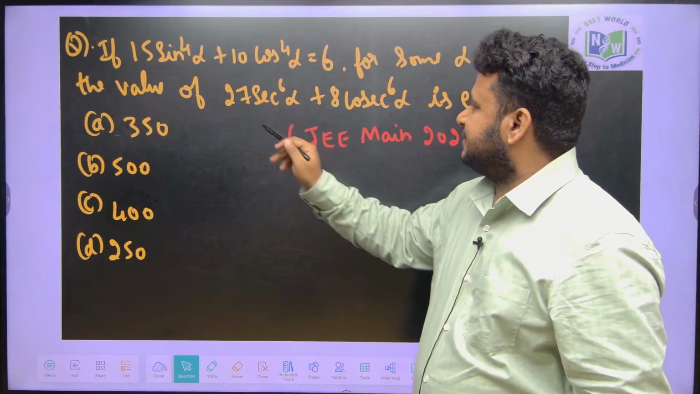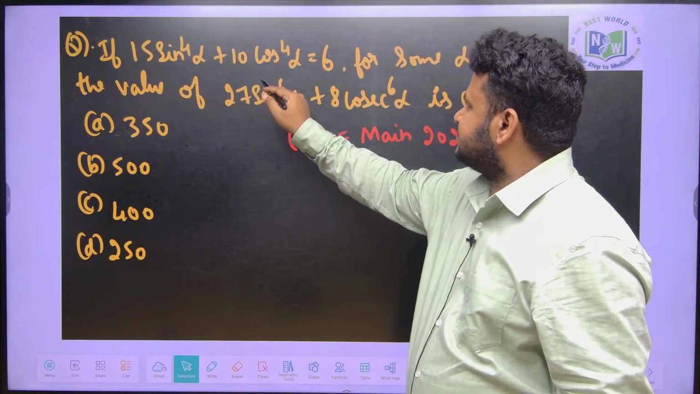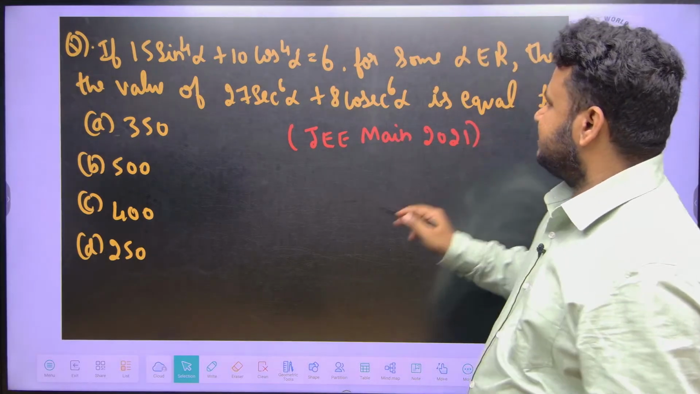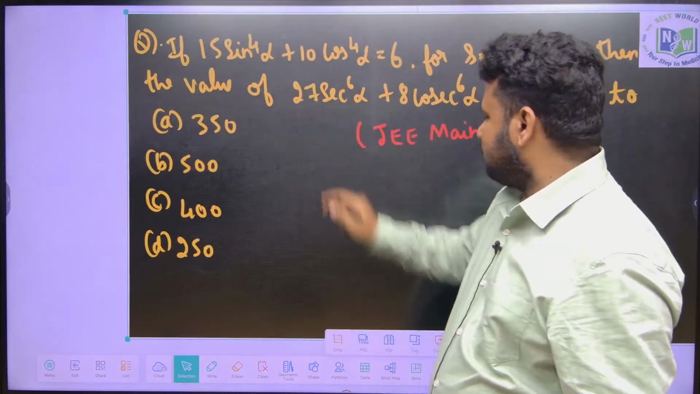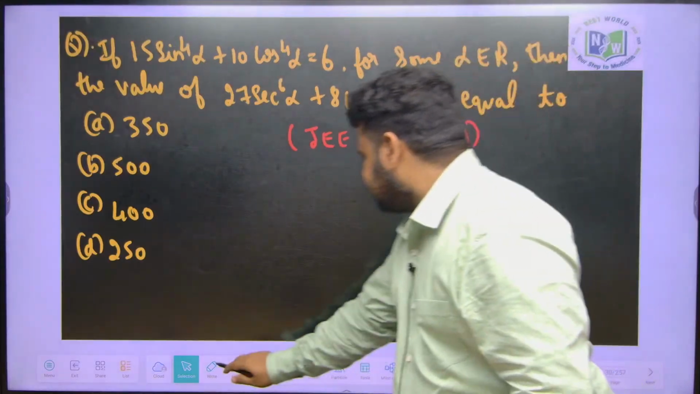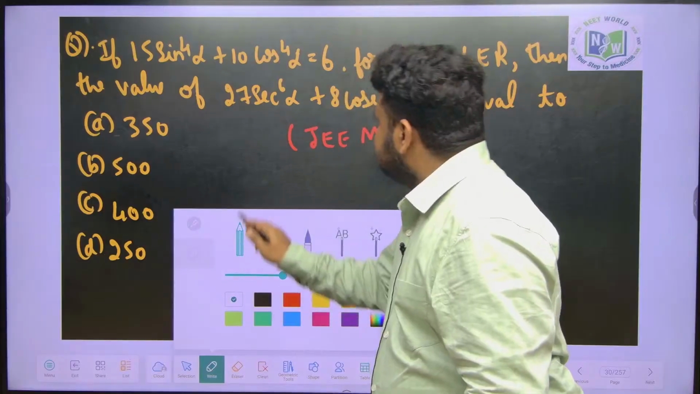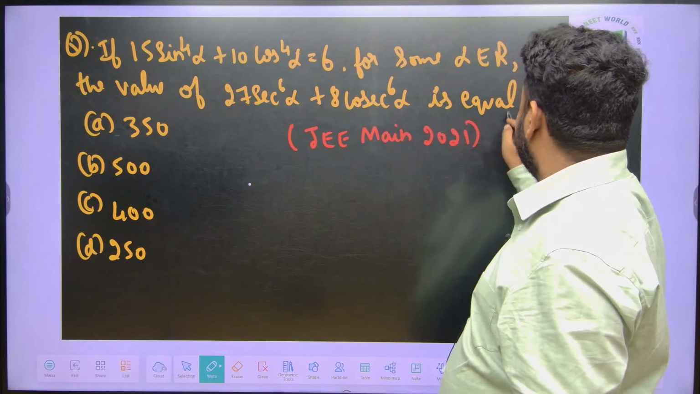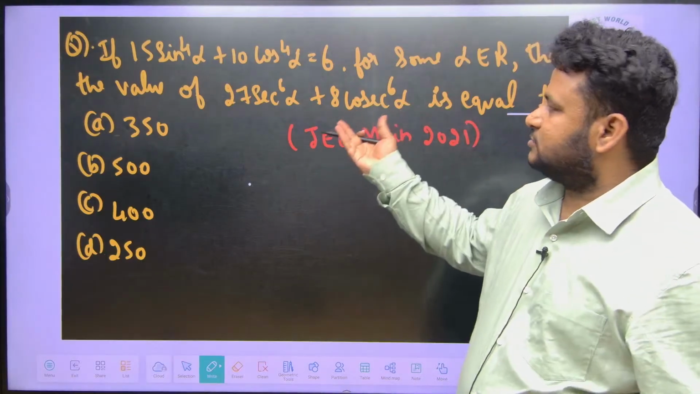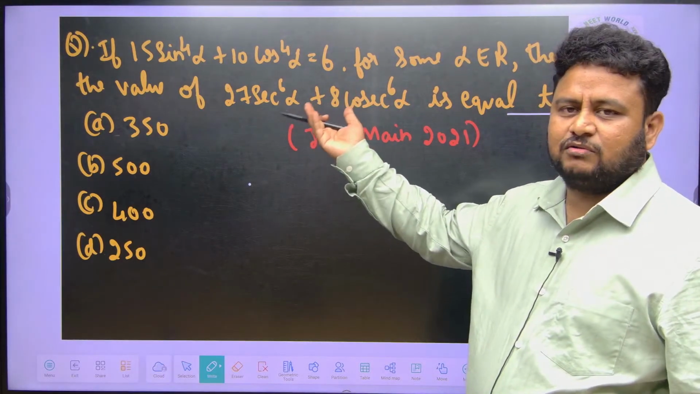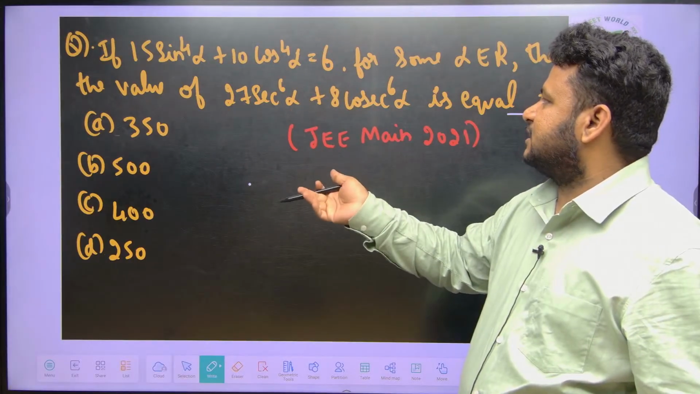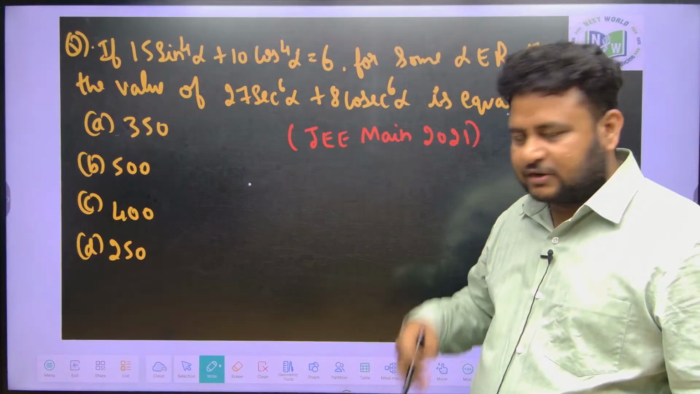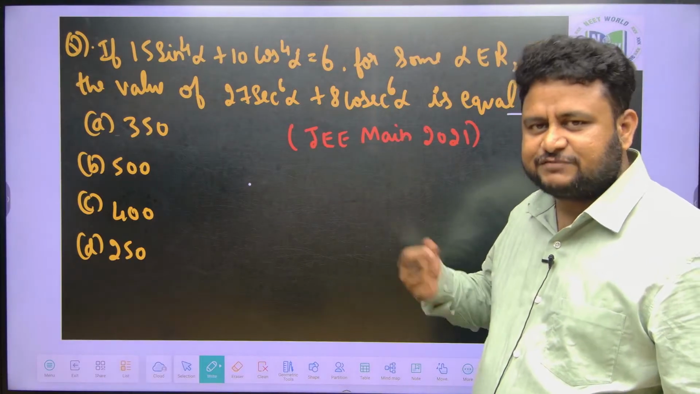They have given: if 15 sin^4 alpha plus 10 cos^4 alpha is equal to 6 for some alpha belonging to real numbers, then the value of 27 sec^6 alpha plus 8 cosec^6 alpha is equal to what they are asking. So here also we just apply what we know: sin power 4 and cos power 4 alpha can be written similar to the previous question itself. We just have to apply our concepts.